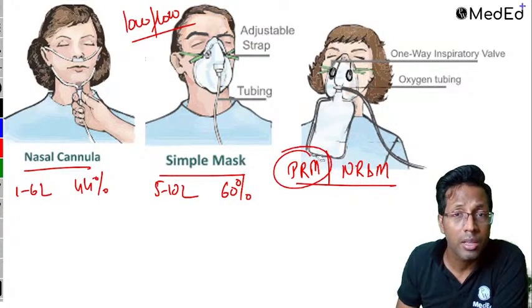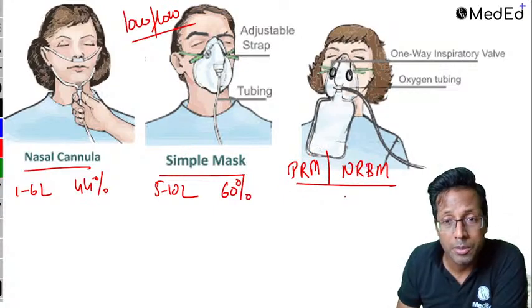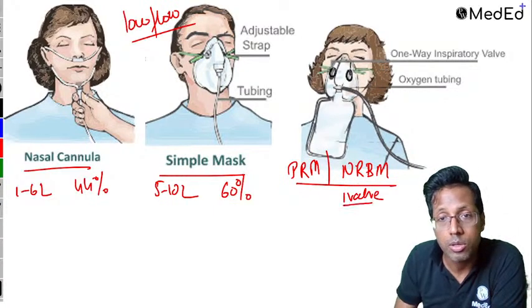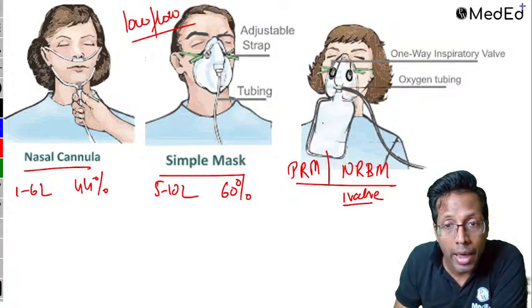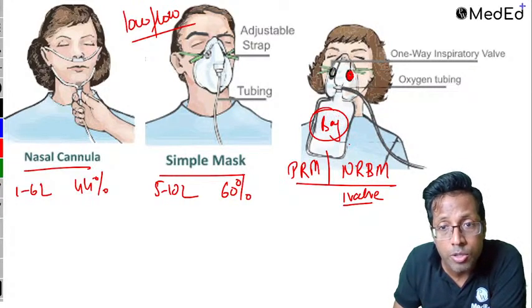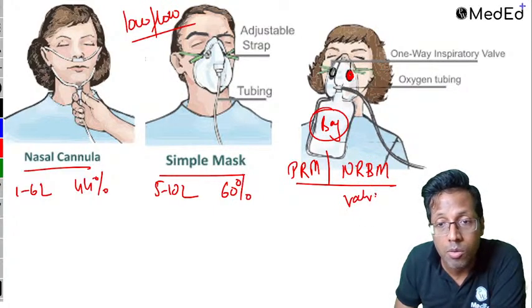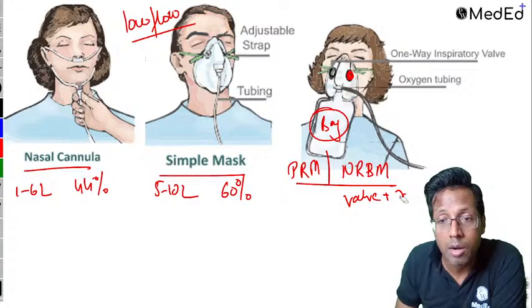Forget about the partial rebreathing mask, they will not ask you. A non-rebreathing mask is basically having a one-way valve. So it has a valve over here, you can see. It has a reservoir bag. This is the reservoir bag, and here is a valve. These are the 2 things which make it an NRBM. So this is a valve and there is a reservoir. These 2 things make it an NRBM.